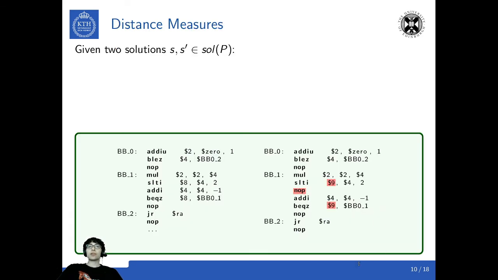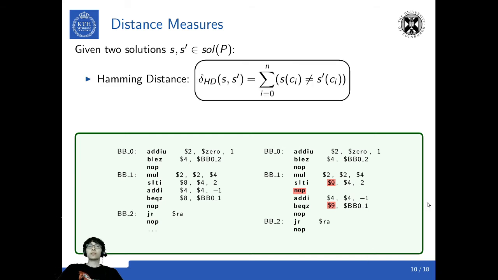The distance measure, as we said before, is a function that measures the difference between two solutions. For our problem, we define two distance measures. First, the Hamming distance, that is the Hamming distance between the issue cycle variables. In the example solutions of the factorial function that we saw before, the Hamming distance will be 3 because the last three instructions of the second implementation are issued one cycle later.